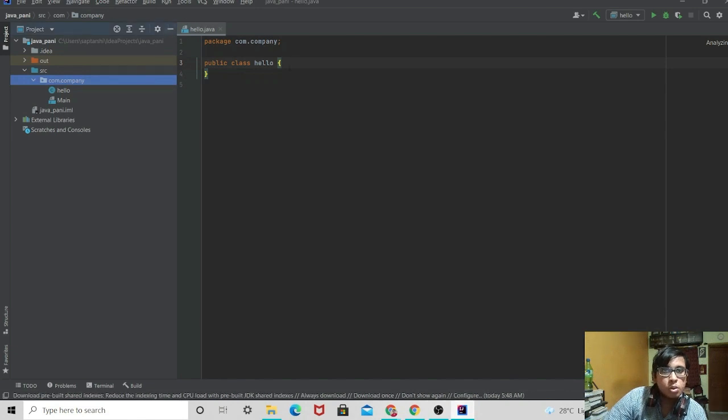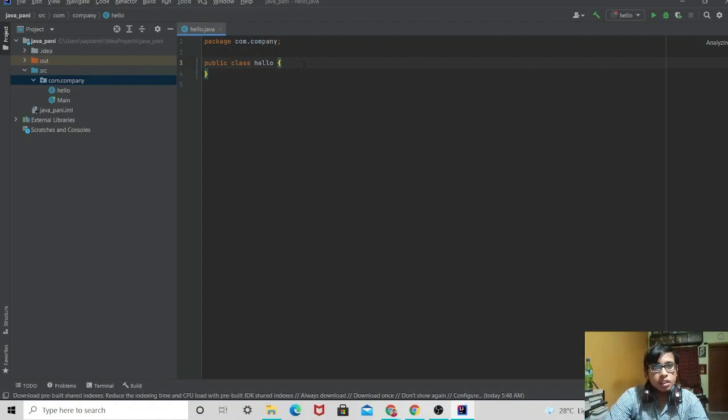Okay, as soon as you make the class, a structure is shown before you by default. This is basically the structure of Java programs. Inside this public class hello, this hello basically is the name of the class that you have given, and it appears automatically before you in the source code.